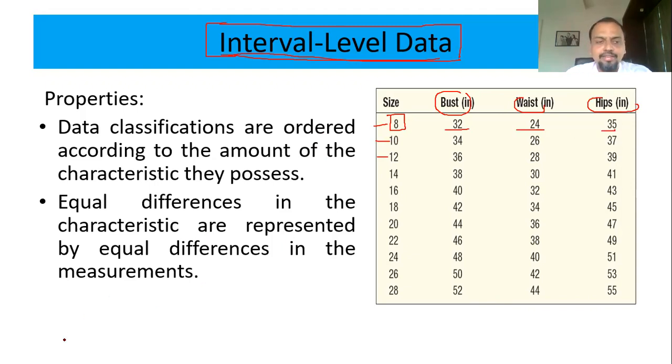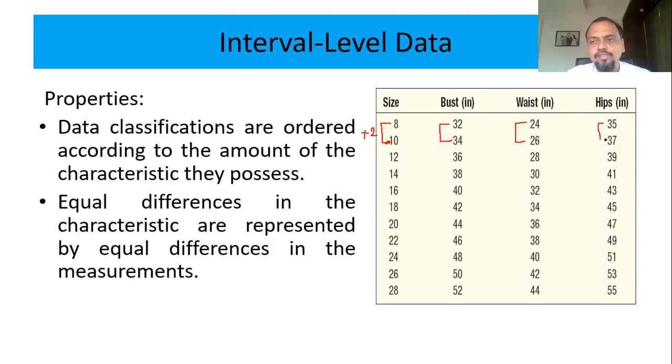These are the actual data that I have considered. Now, if you look at this carefully, size 8 to 10, how much is the increase? Increase is plus 2. You see the bust size, it is also an increase of 2: 35 to 37, 24 to 26, 32 to 34.